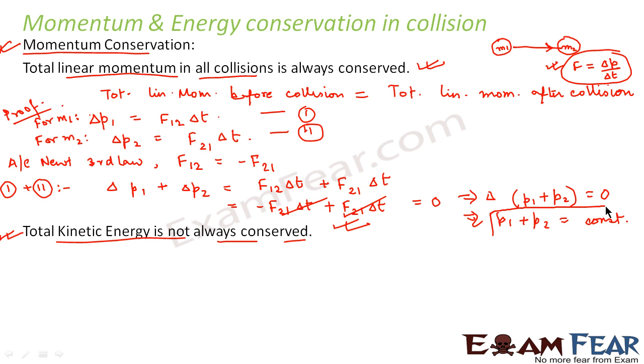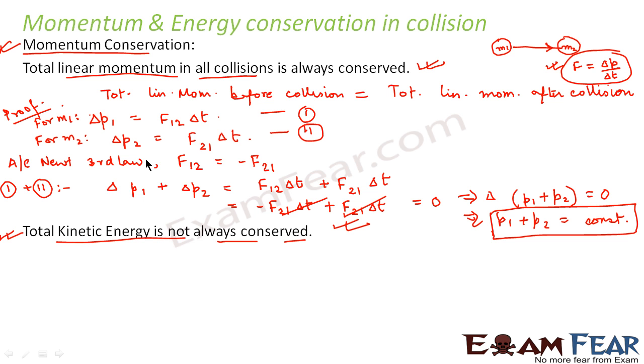So this is what we wanted to prove, that the total momentum in case of a collision will always remain constant. So just review it once again. See, for particular mass m1, what will be the change in momentum? It will be force on 1 due to 2 into delta t. Similarly, for m2, it will be delta p2 is equal to force on 2 due to 1 delta t.